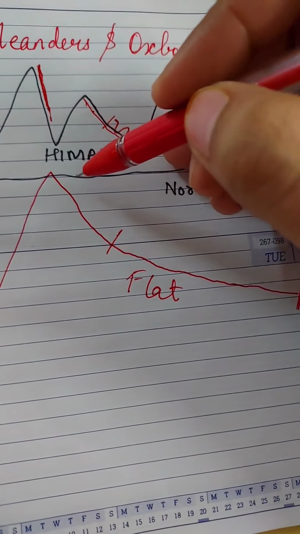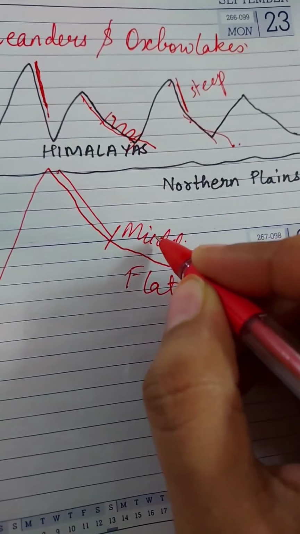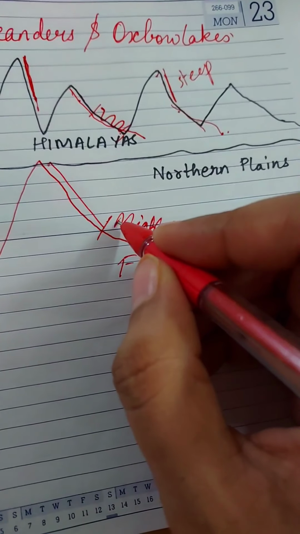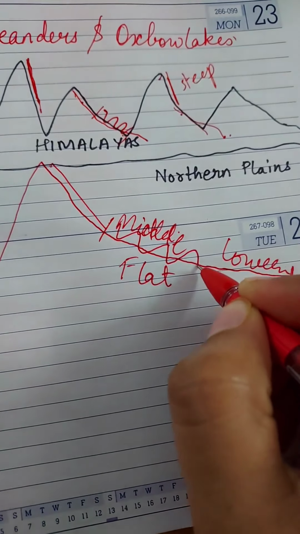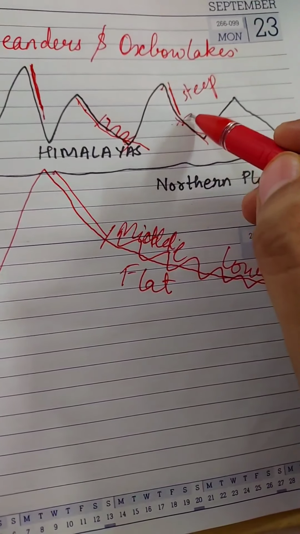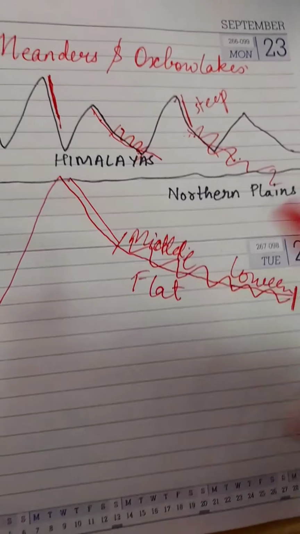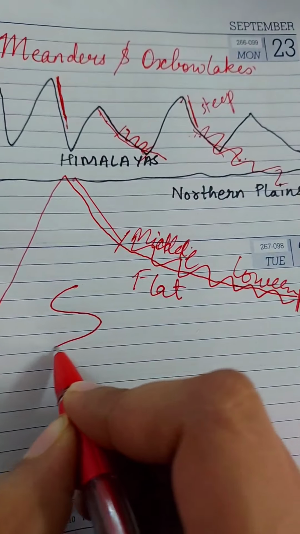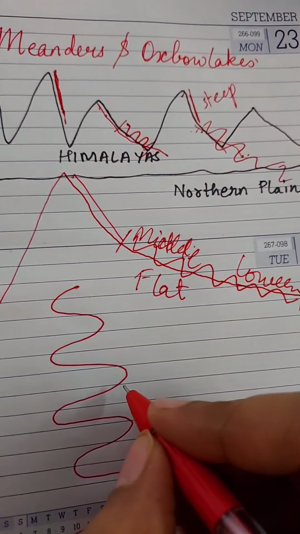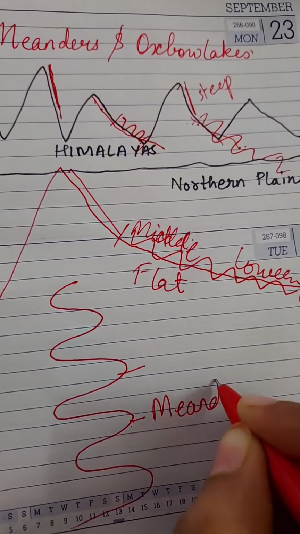So in the upper course the river falls straight, and in the middle and the lower course, the river forms meanders. It forms these curves and flows towards the northern plains. So these curves of the river are known as meanders. These curves, these loops which are formed, are known as meanders.